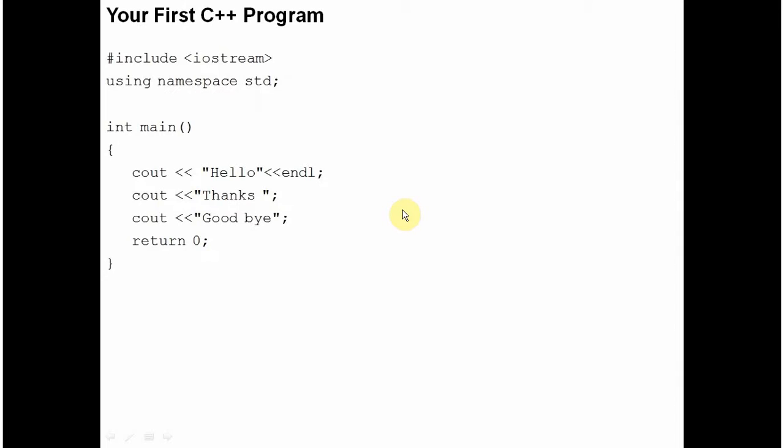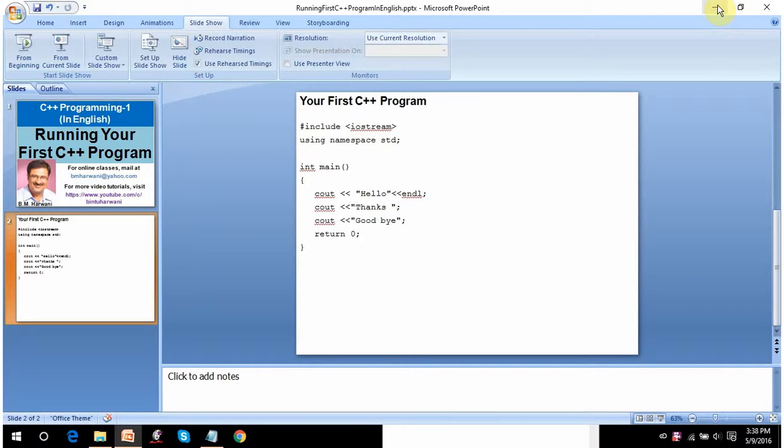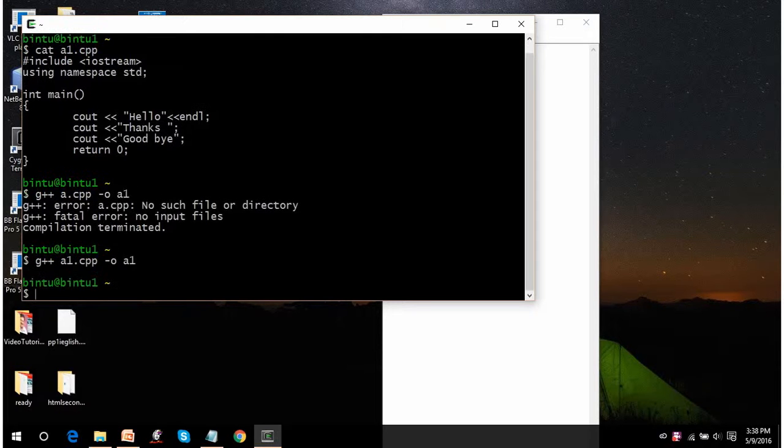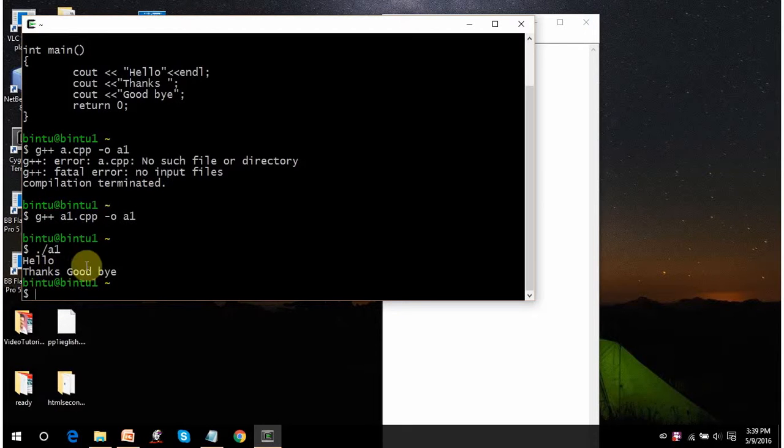Let's run this program. I'll be running this C++ program on two platforms. One, I'll be using the Unix platform. I'll be using Cygwin for that. Cygwin is a software package that provides you an environment to run Unix commands on Windows. The program that I've shown you, I've already written for you here. I'll compile it. I'll be using the g++ compiler to compile my C++ program in Unix. Compiled, no error. So let's run it. Can you see hello on one line, thanks and goodbye on another line? The cursor has come onto the next line because of this end of line.